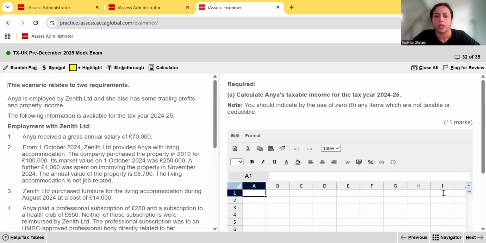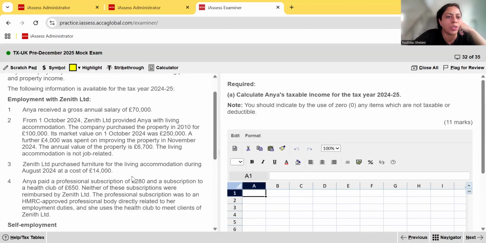So this is the first part of the requirement. There should be an additional part; when you click next, you'll get the next part of the question. So let's read and work out part A. We're looking for Anya's taxable income. Anya is employed by Zenith, and she also has some trading profits and property income. The following information is available for the tax year 24-25.